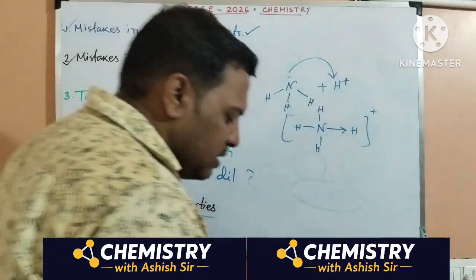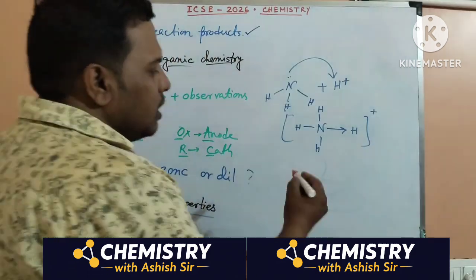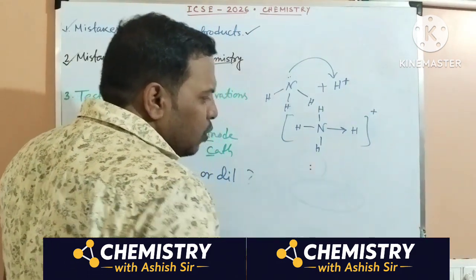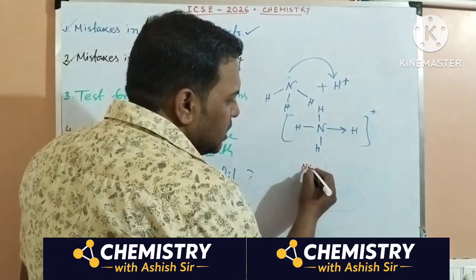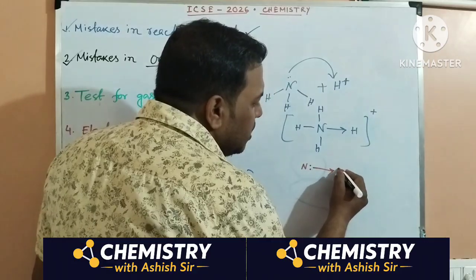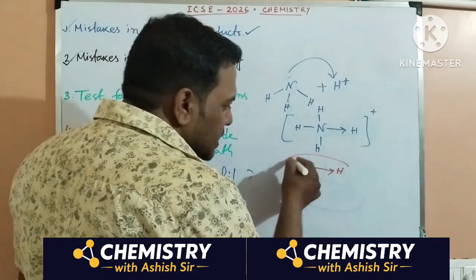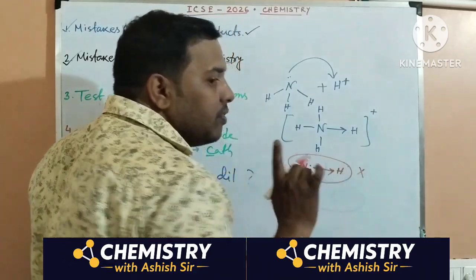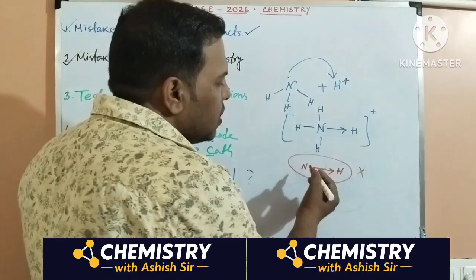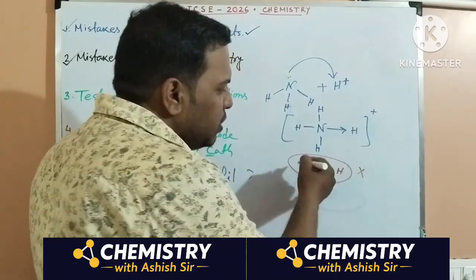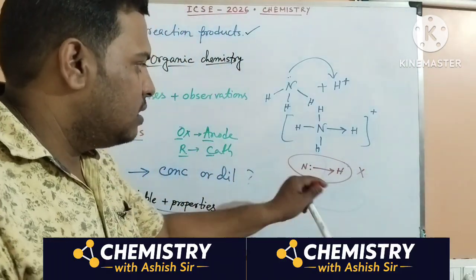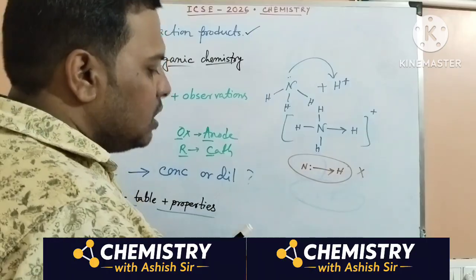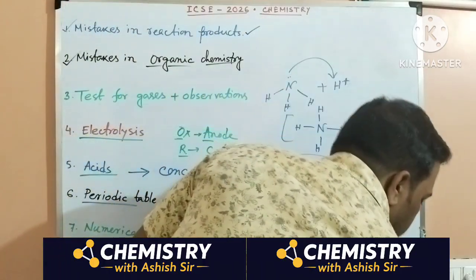But sometimes I have seen that you are denoting the lone pair also over nitrogen, and then you are giving the lone pair to hydrogen like this. This pattern is wrong. Both cannot be given together. Either you give one arrow or simply you write one pair of electrons between nitrogen and hydrogen. That is accepted, not that. Both will not be together. So remember that part.